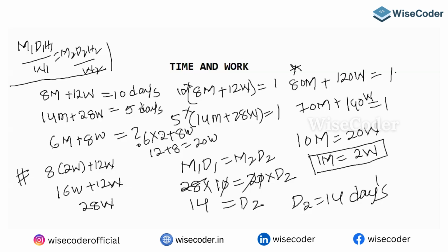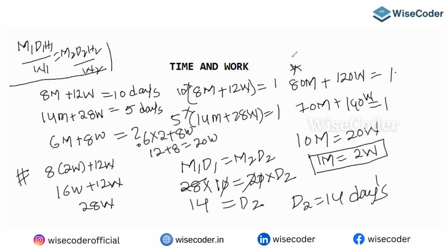"Or" is different from "and". That's what you need to understand. So both are different questions. So the basic funda is important: M1 D1 H1 by W1 equals M2 D2 H2 by W2. So guys, this is how we can generalize our thing. So this is our part 1 of time and work.